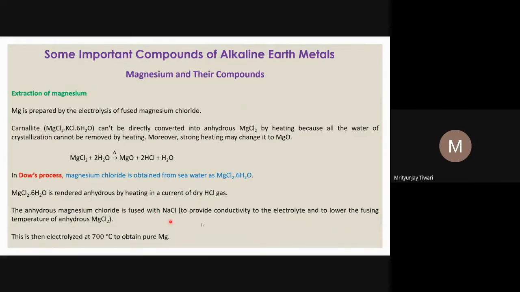Once the anhydrous MgCl2 is obtained, we melt it and mix it with sodium chloride. Mixing with sodium chloride decreases its melting point, so one can easily melt it. The molten MgCl2 containing NaCl is used for the extraction of magnesium. This electrolysis happens at 700 degrees centigrade to obtain pure magnesium.